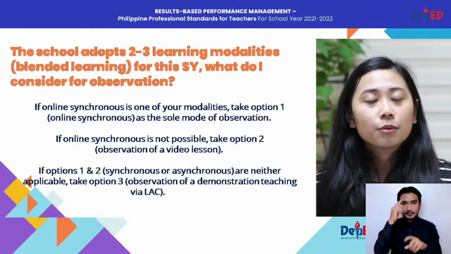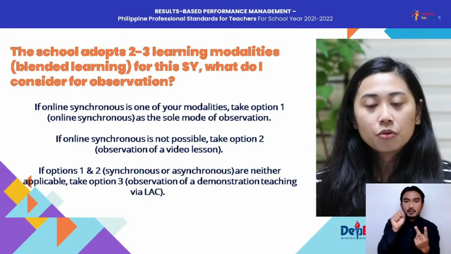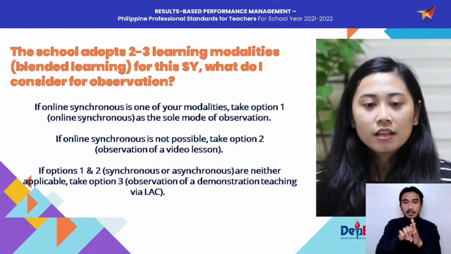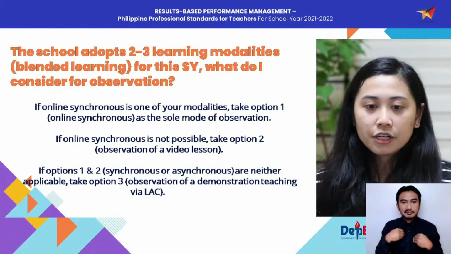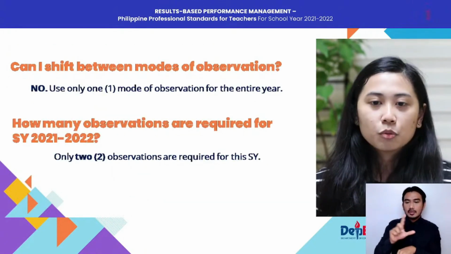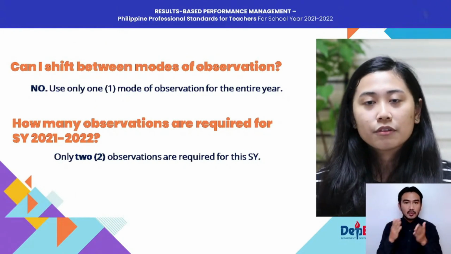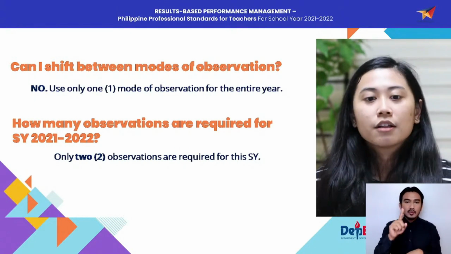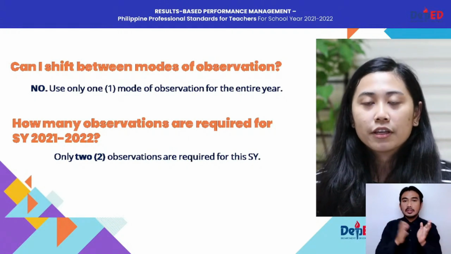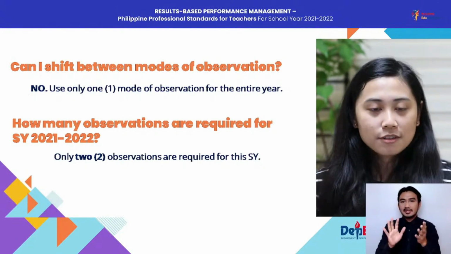If online synchronous or option 1 is not possible, then take option 2, the observation of a video or audio lesson. If options 1 and 2 are neither applicable, then that's the time you will take option 3, or observation of a demonstration teaching via LAC. Can I shift between modes of observation? No, you only use one mode of observation for the entire school year. The reason being so that schools are able to manage the modes of observation they adopt, and also to avoid any abuses when we conduct classroom observation.